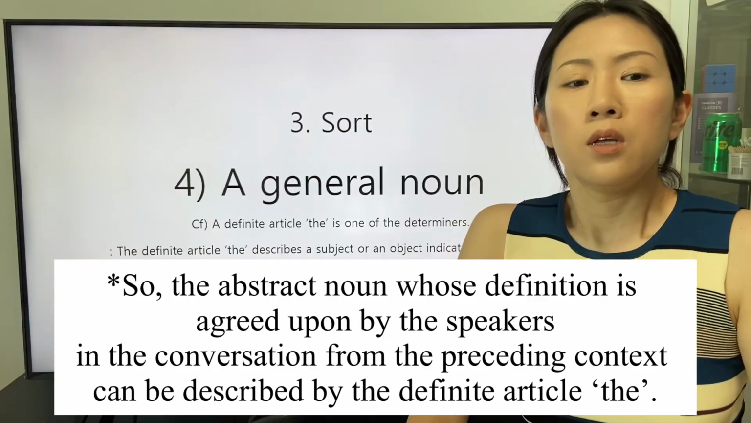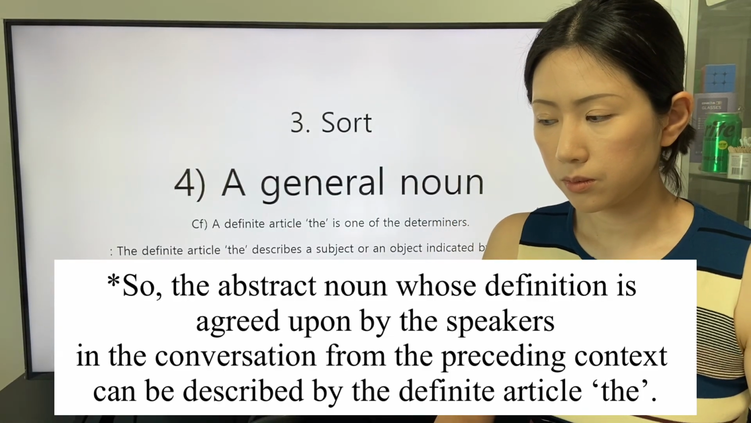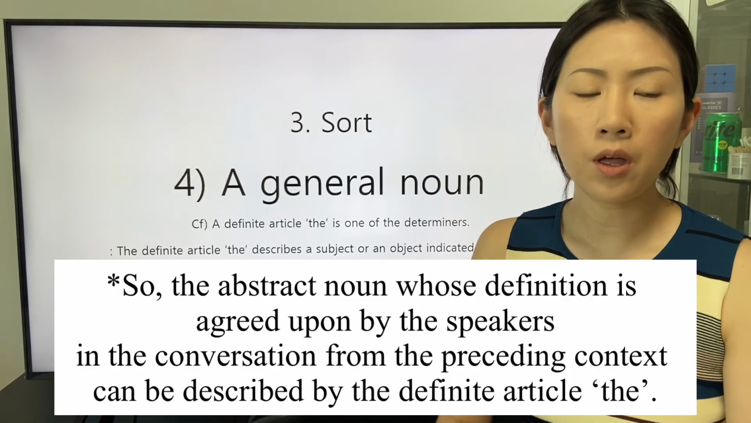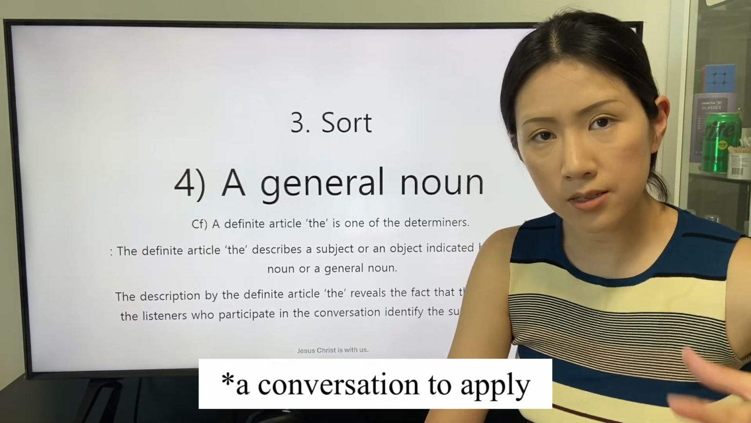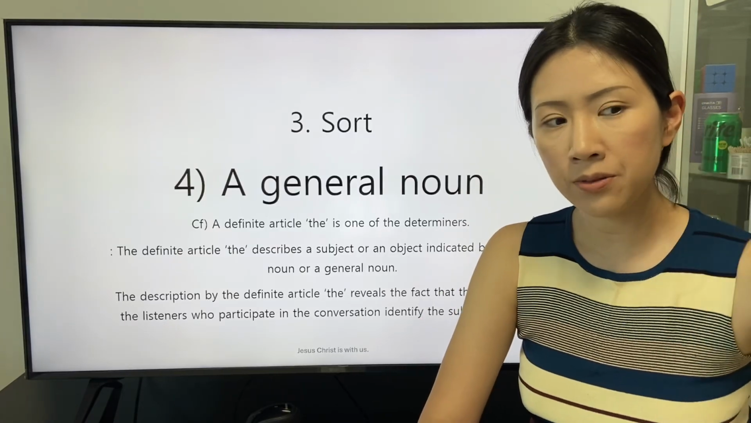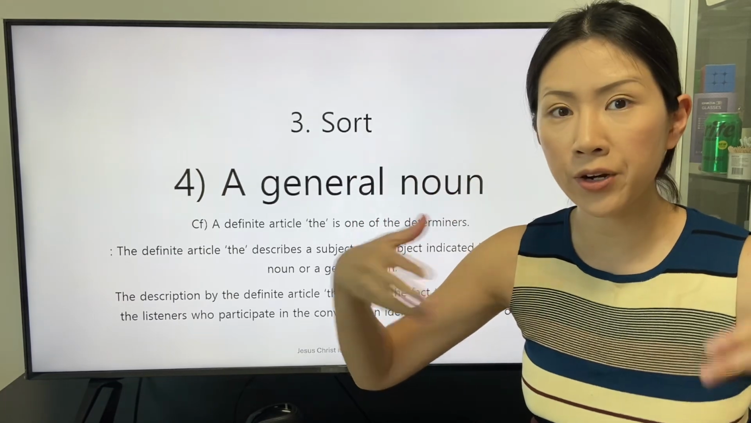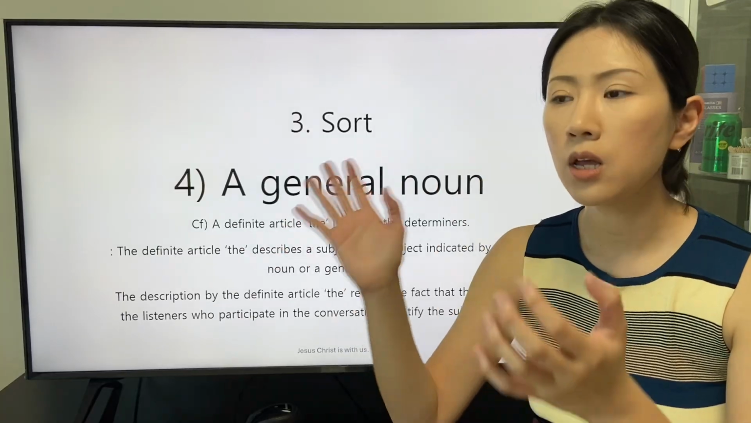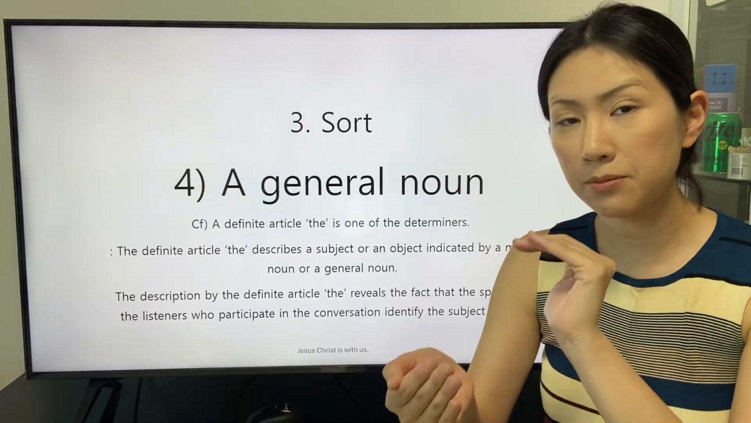So the abstract noun whose definition is agreed upon by the speakers in the conversation from the preceding context can be described by the definite article the. In a context of a conversation to apply the abstract noun, the speaker and the listeners can have the prior understanding about the concept indicated by an abstract noun. The definite article the is able to describe the abstract noun.